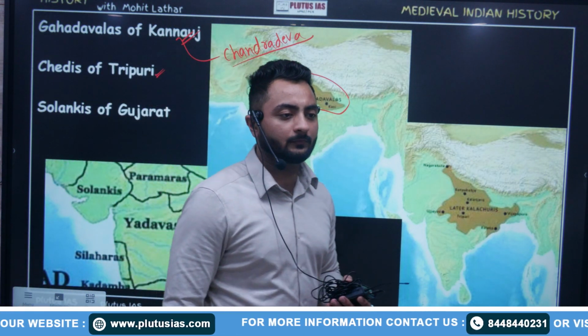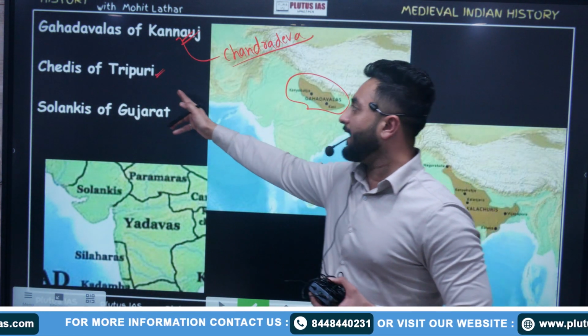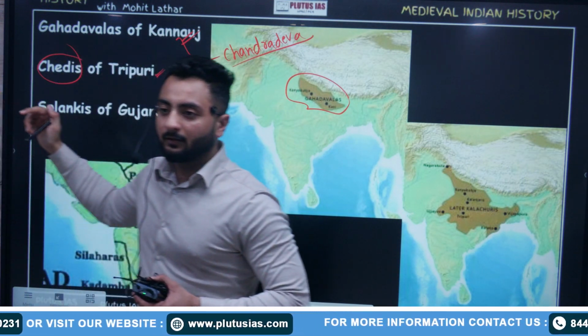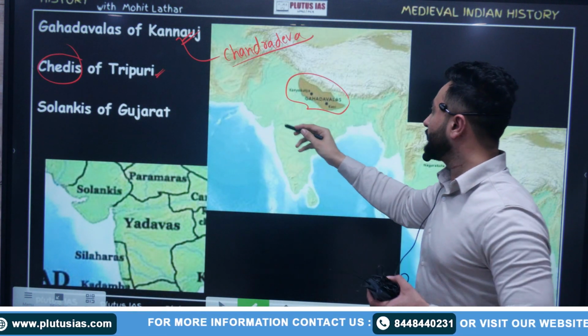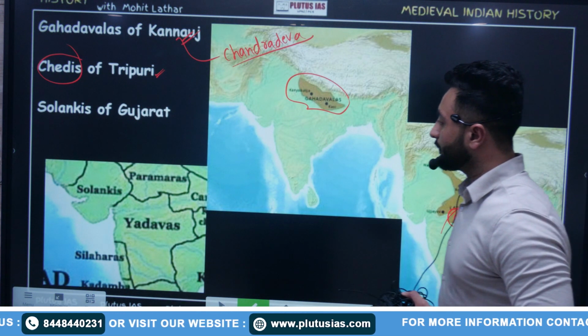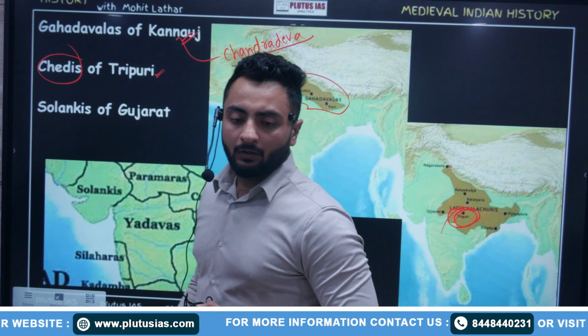Kannauj and Kashi. Chedis of Tripuri. Have you heard about the Chedis, the Kalachuri dynasty? Chedis in ancient India, we have heard of. So Tripuri was this region. Chedis of Tripuri.